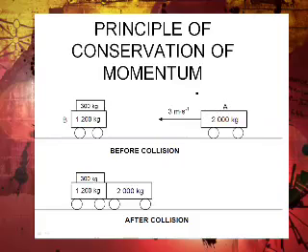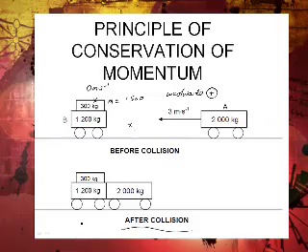Let's take westwards to be positive. So that direction is positive. This one is stationary, 0 meters per second. This one is moving to the left, westwards, at 3 meters per second. The total mass of B, we will take to be 1,500 because of that load. So this is before collision and this is after collision.